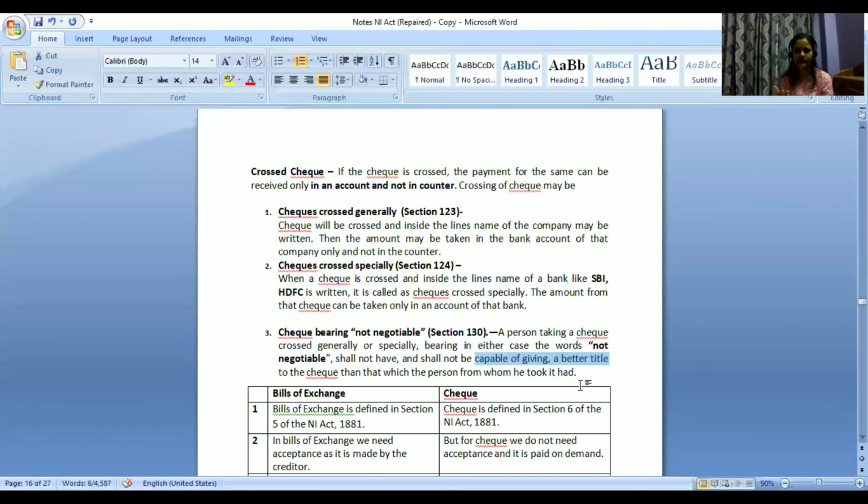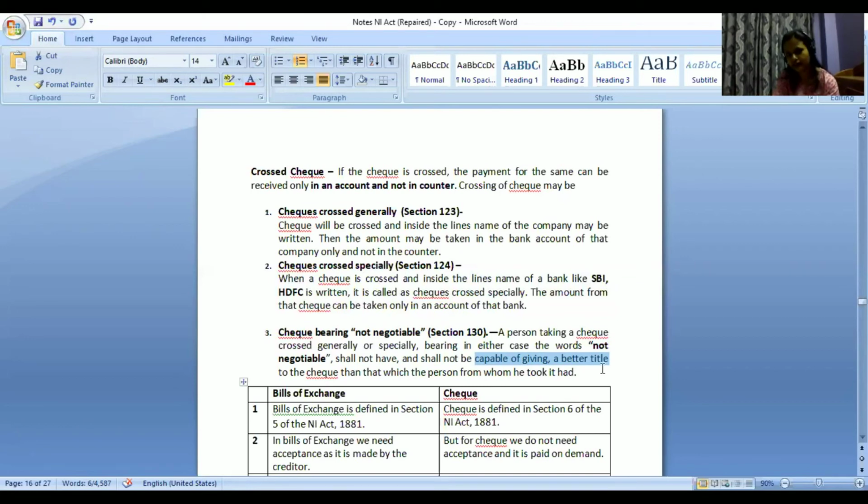I can file a case against Neha, but Aishwarya or someone else, whoever are there, those persons cannot file a case against Neha. So this is just in order to avoid unnecessary legal complications, that if I am issuing a check to you, you are the only person to whom I am answerable. I am not answerable to all the other third parties to whom you may endorse the check. So this is just in order to avoid that thing only.